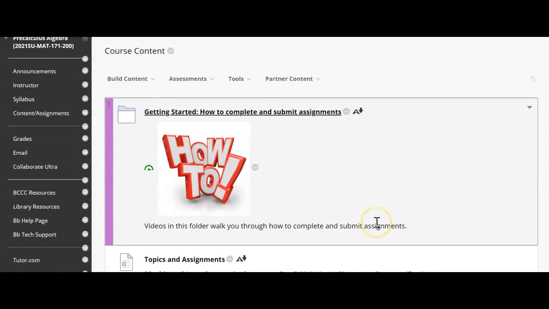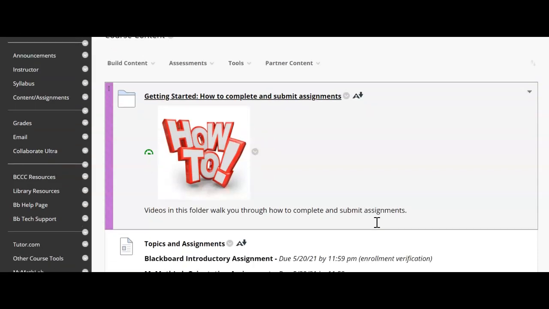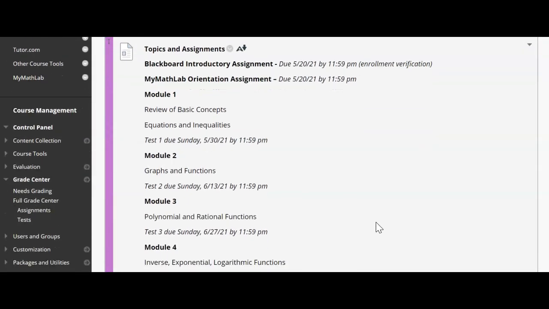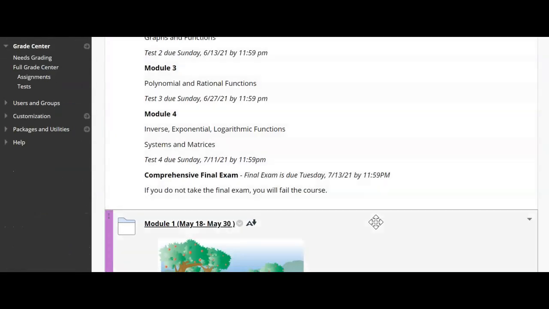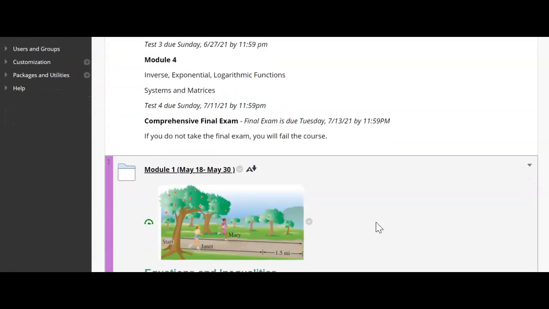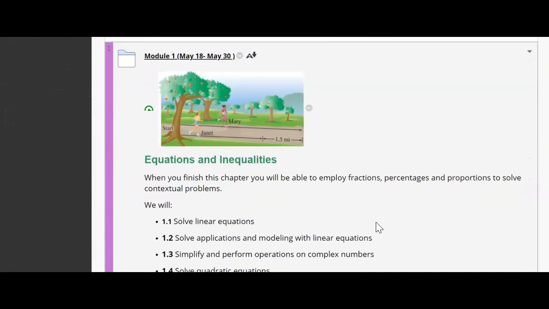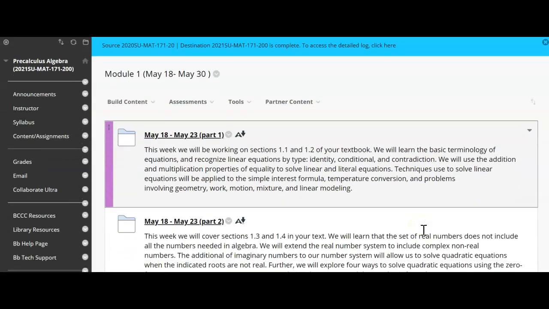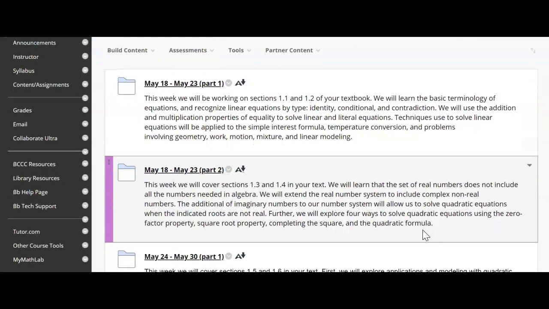First of all, you come across a how-to folder, which just has some resources about completing assignments and such, and some information about how to work in MyMathLab. There's also that list of topics and assignments that we talked about in the syllabus. And then we come to Module 1. So when you open up the folder for Module 1, you'll see here that it's broken down into pieces. So there's like a part 1 and a part 2 every week.